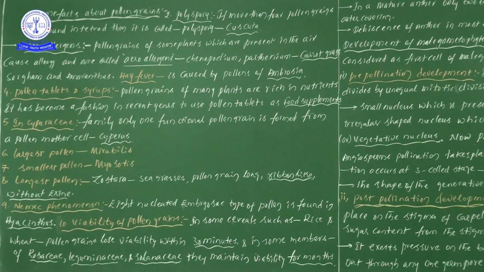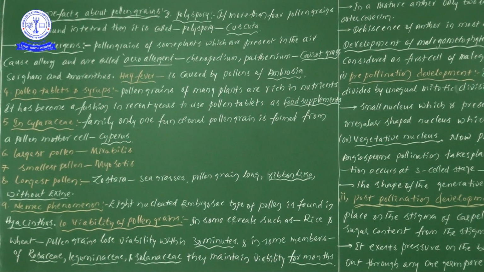Next one, in Cyperaceae family members, only one functional pollen grain is formed from the pollen mother cell. That particular phenomenon we can observe in Cyperaceae family members.